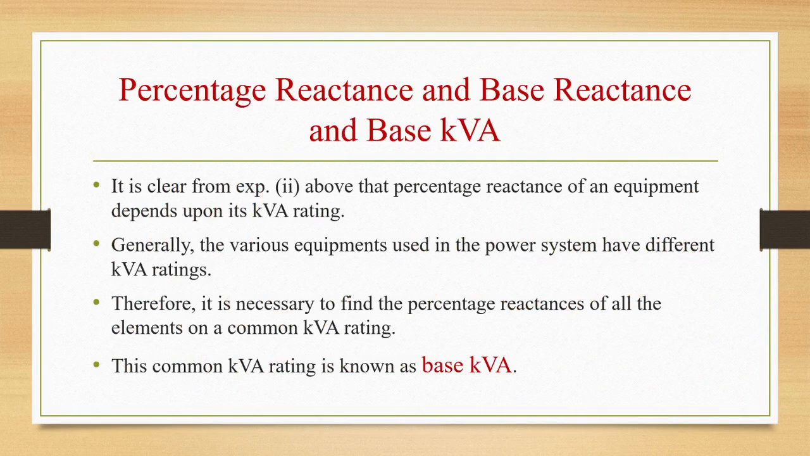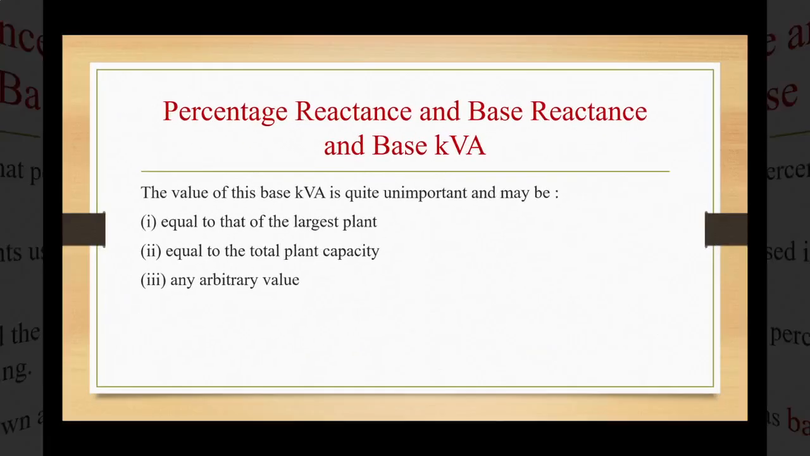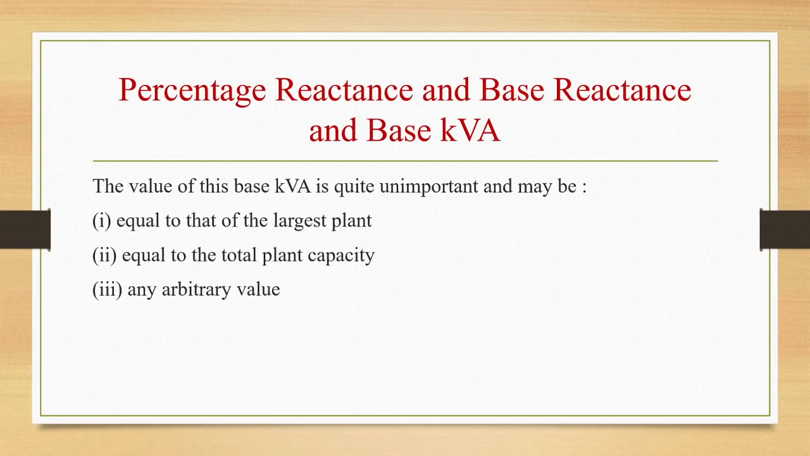Therefore, it is necessary to find the percentage reactances of all the elements on a common kVA rating. This common kVA rating is called base kVA. Base kVA is nothing but a common kVA rating which is used to find out the percentage reactances of the elements. The value of this base kVA is quite unimportant and may be equal to that of the largest plant, or equal to the total plant capacity, or it can be any arbitrary value.